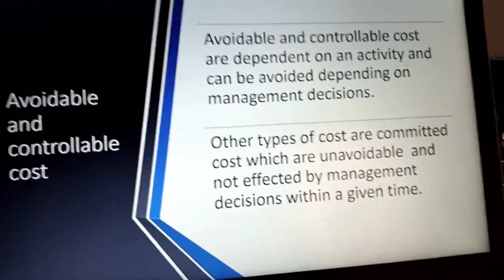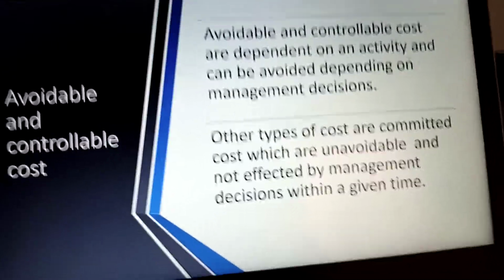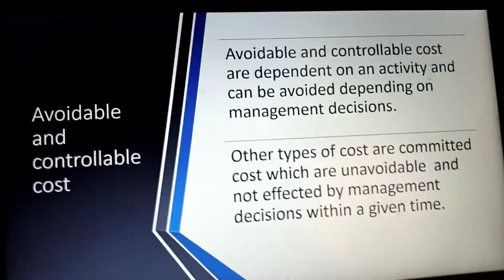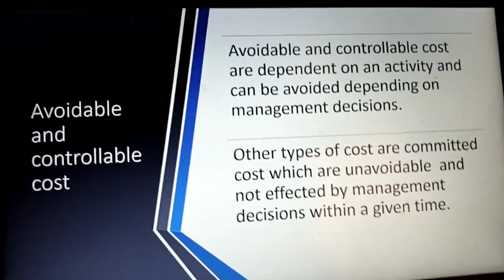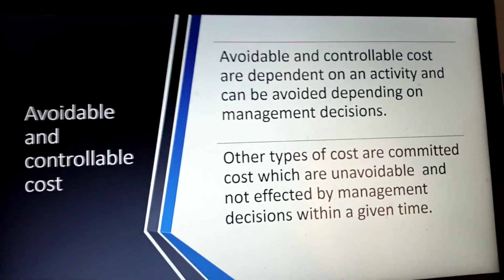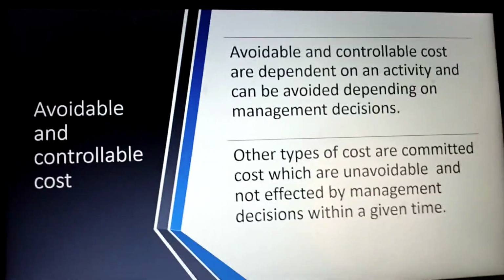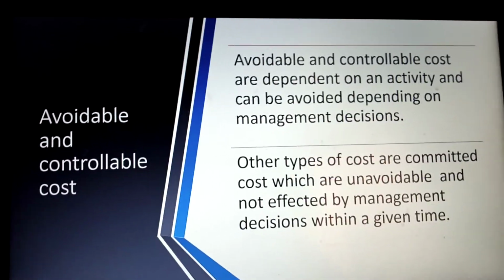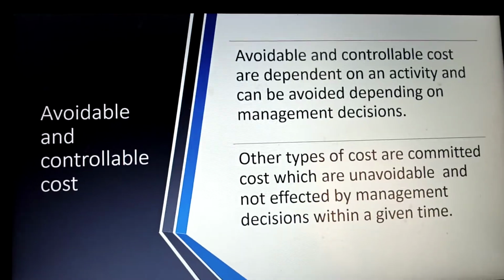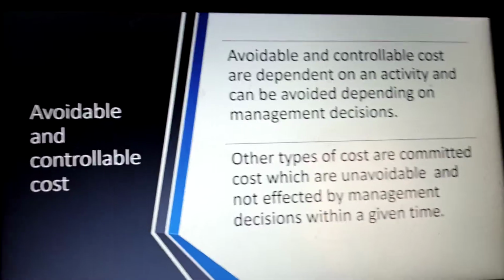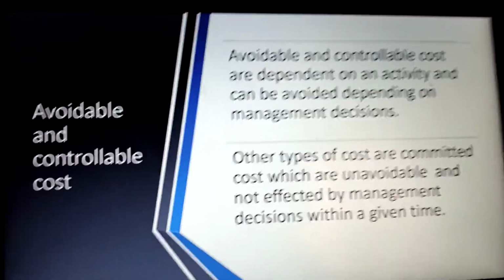Other types of cost are basically commitments. For example, if you have rented out a warehouse for a certain period, if you have made an agreement for the transportation, if you have made an agreement with the canteen contractor which is not cancelable in the short term, or if you make a commitment with an advertising agency which is non-cancelable, these are the costs which are not avoidable and which are not affected.